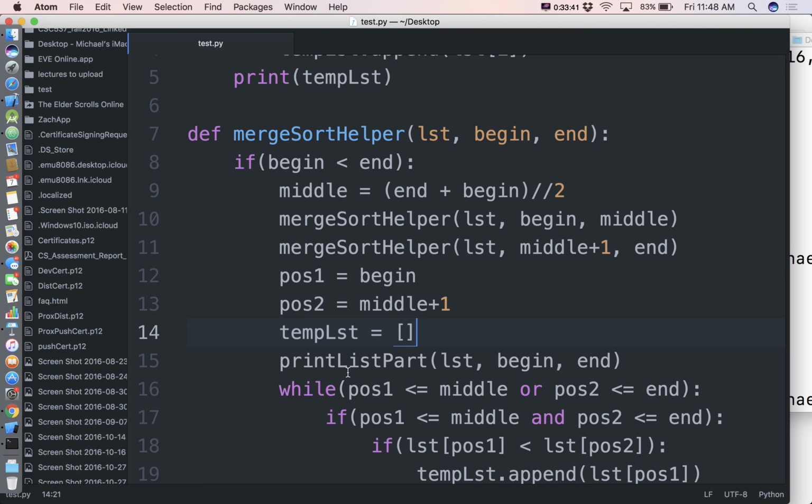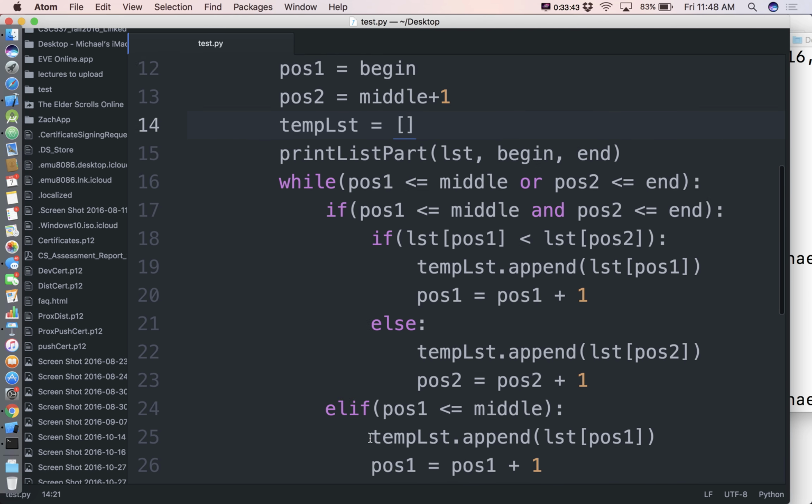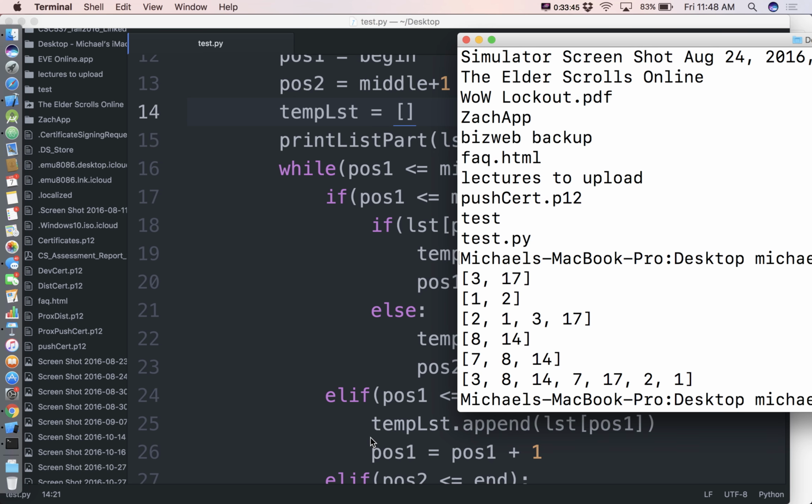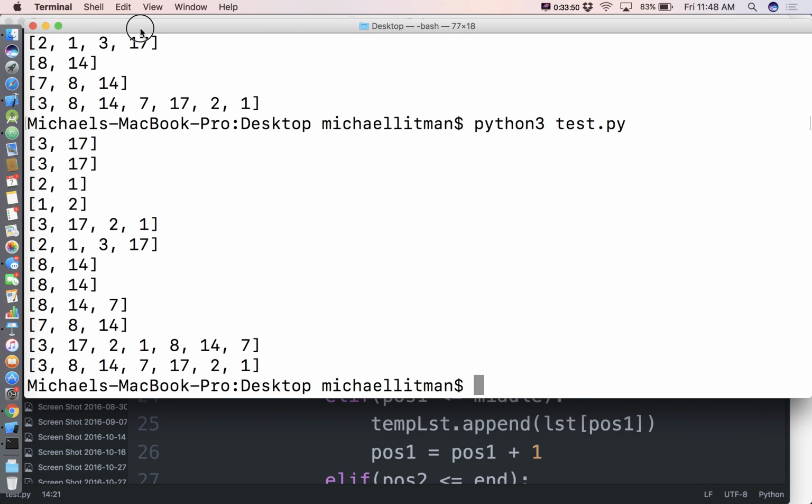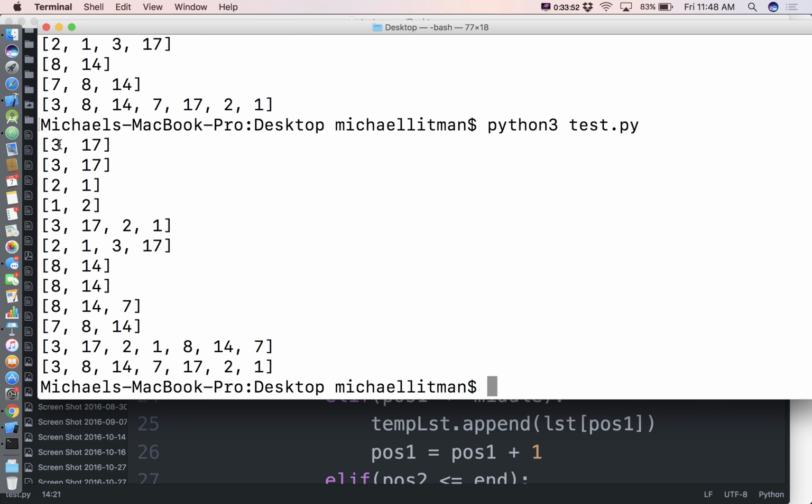Let's make sure that's happening correctly before we actually do our merge step. All right, it's trying to merge this full list from begin to end. That seemed to come out okay. It's trying to merge this list from begin to end. That came out okay. It's trying to merge this list.